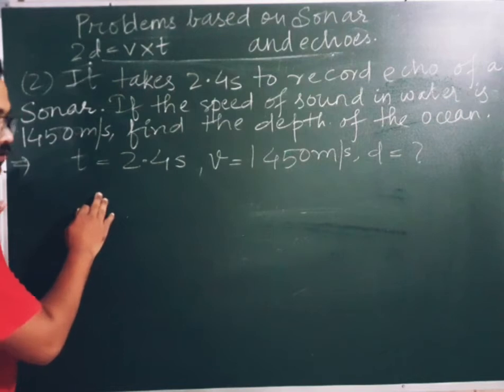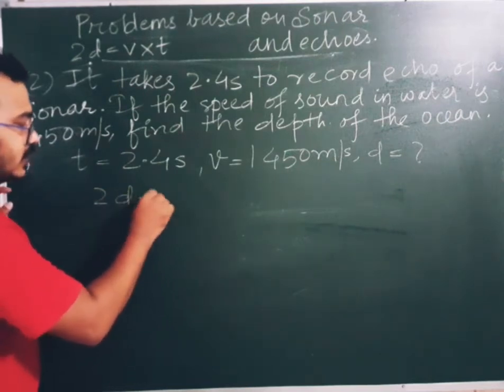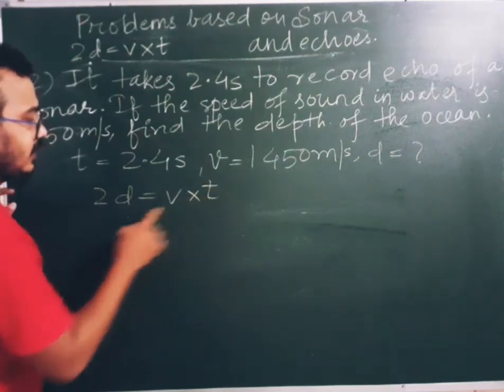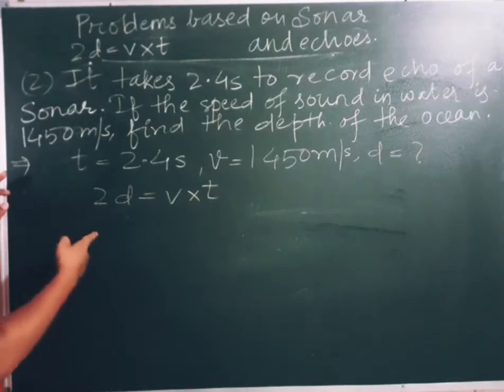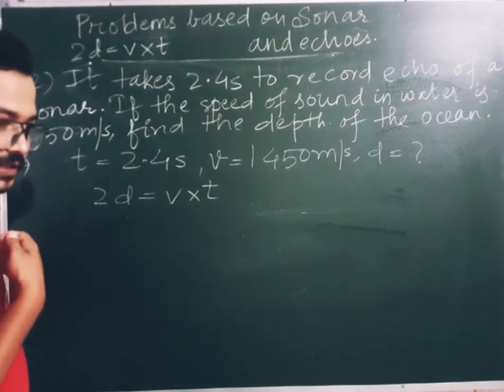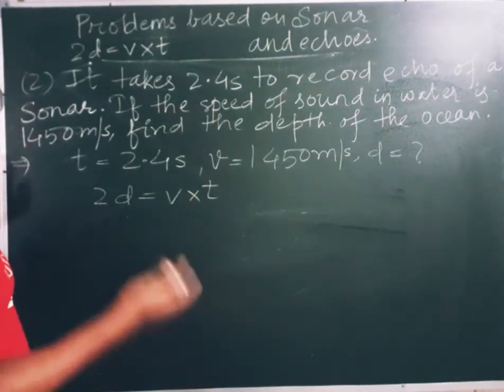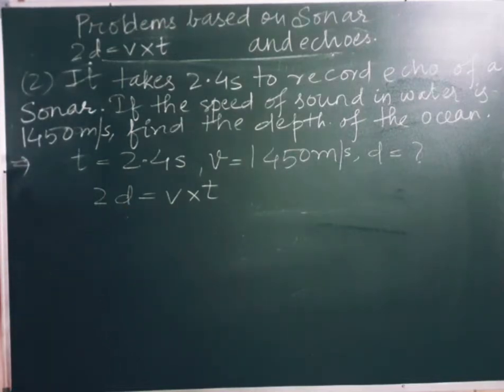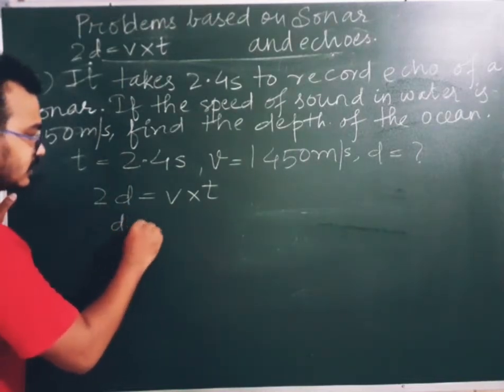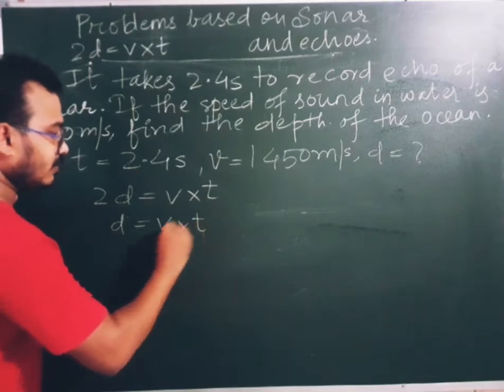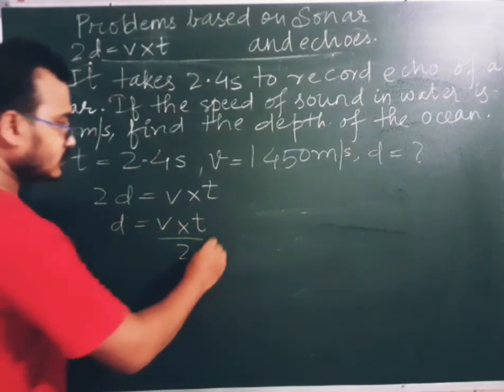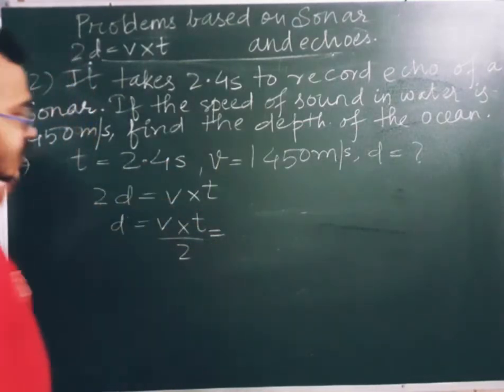Okay. So according to the formula, 2D = V × T. Why do we take 2D? This is the reason. Because the distance between me and the ocean, and again reflecting back, that distance we have taken as 2D. So D = V × T / 2. Now V is how much? 1450.